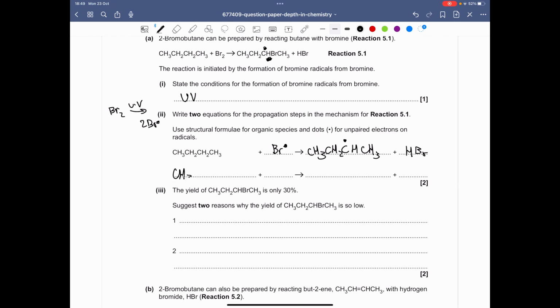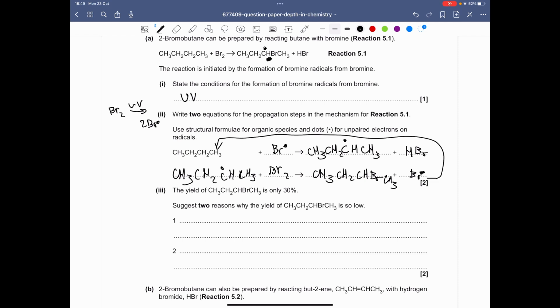And now we have that, we can do CH3, CH2, CH radical, CH3 and that reacts with the Br2. And that will give us CH3, CH2, CHBr, CH3 plus a bromine radical. That's because obviously this bromine radical would react with the other hydrocarbon again. That's why it's called propagation. It propagates another one.